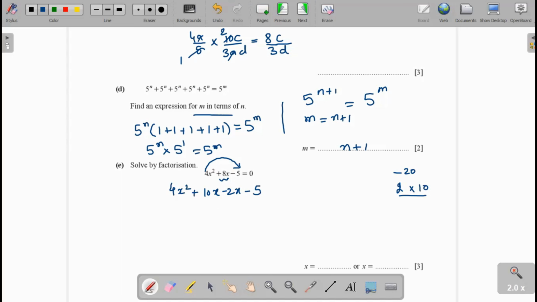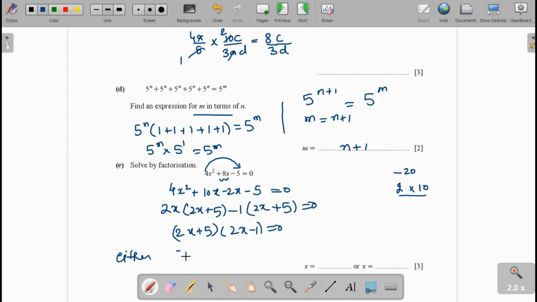Now -5 is written as it is. Now we take 2x common, that becomes 2x + 5, and take -1 common, and it becomes (2x + 5)(2x - 1) = 0.